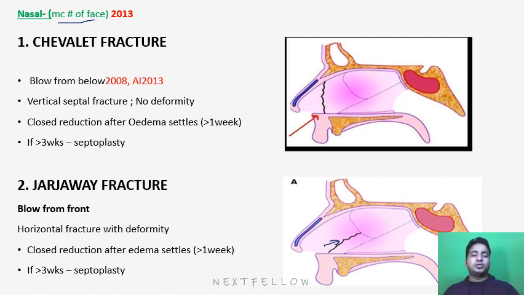So in this fracture also, after 1 week, that is if the edema has subsided, then we can go for the closed reduction. And if a gap of 3 or 4 weeks has already passed, then we can do the septoplasty. So try to remember: Chevallet, C comes first, so the impact is from below. B and C, how do I remember? The impact is from below, then comes the Chevallet. So B and C. And if Jarjavay, that means the impact is from the front, so it comes after, so a blow from the front.